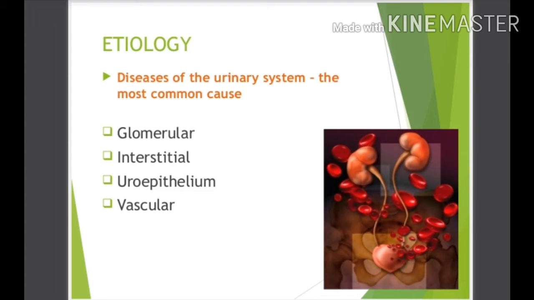Now we will learn about the etiology of hematuria. Diseases of the urinary system are the most common etiological factor for hematuria. The glomerular, interstitial, uroepithelial and vascular causes are etiological factors for hematuria.